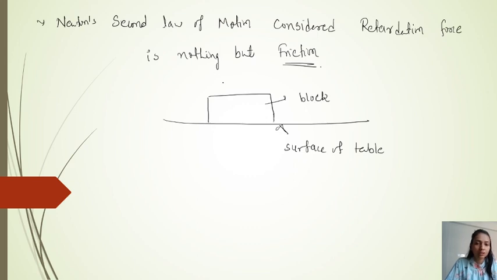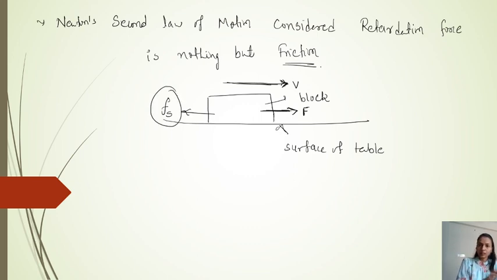When the block is moving in this direction, with velocity v, the friction is always present in the opposite direction. So we can say small f is the friction, and this applied force is in this direction. And f of s is in the opposite direction, right? The frictional force. This symbol is also present: you can consider small f which contains the friction, capital F which contains the applied force.